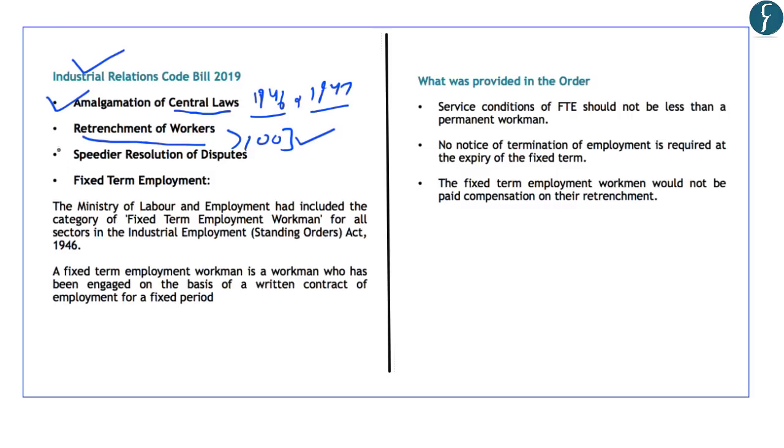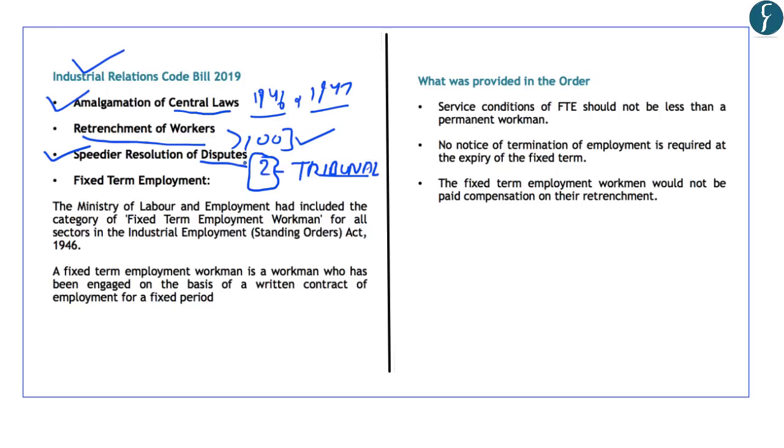Further, this bill provides for speedier resolution of industrial disputes. And in this, the code seeks to set up a two-member tribunal. Presently, the tribunal is composed of only one member. In case of important industrial disputes, both the members will jointly adjudicate the case. However, for other industrial disputes, only a single member will adjudicate the case, and that will make the process of adjudication speedier and simple.